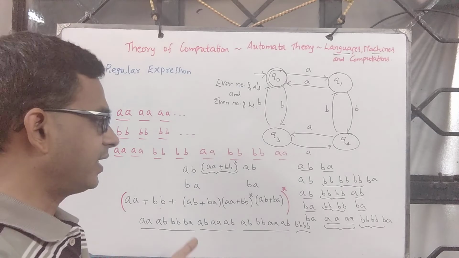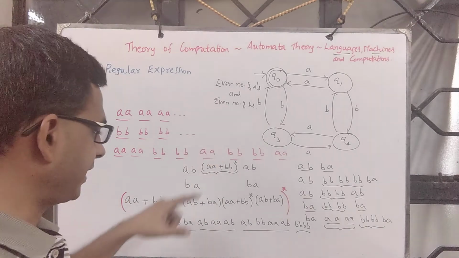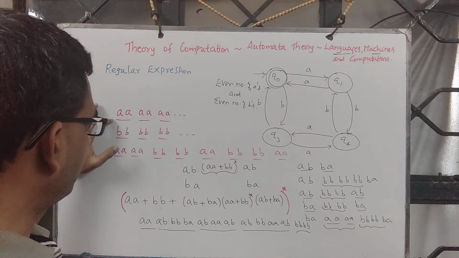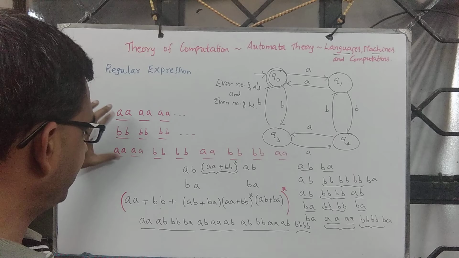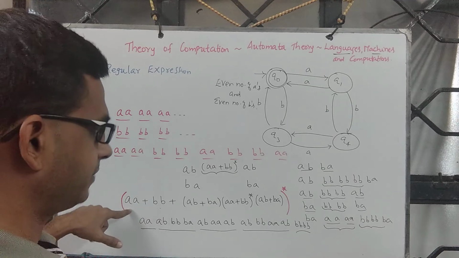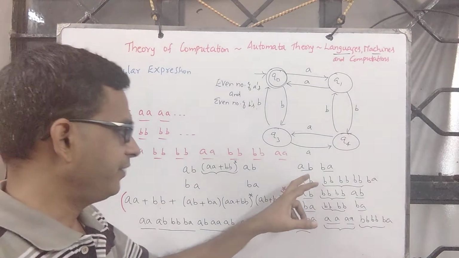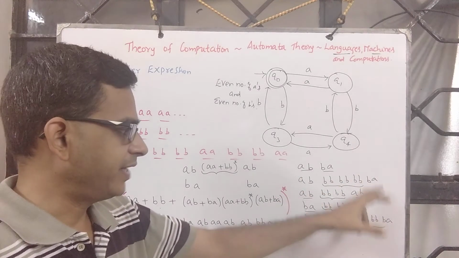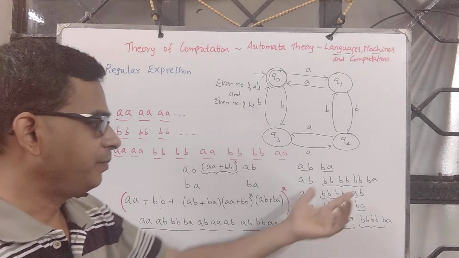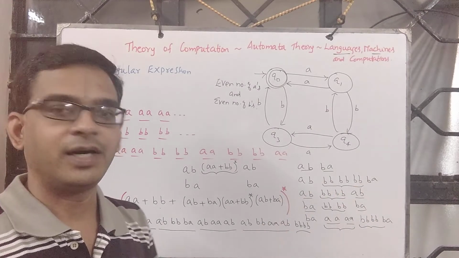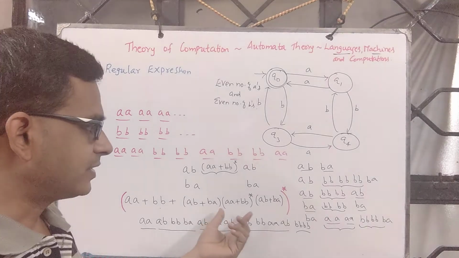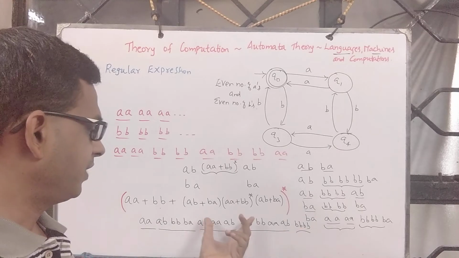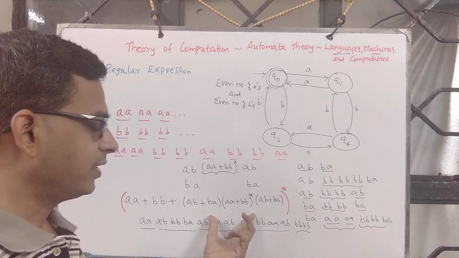Now, what is the guarantee that every string of this type is generated using this expression? Here is the pattern. The pattern says it could be block of AA's, block of BB's, or a combination of that can be generated using this. Or if you begin with AB or BA, the block must end with AB or BA. In between, it has to be AA or BB. If it is anything else, then one of this property is violated, and having observed that pattern, we have extracted an equivalent RE for that.